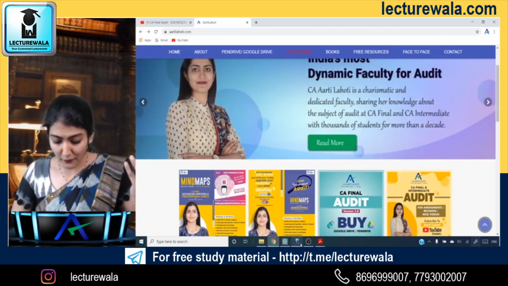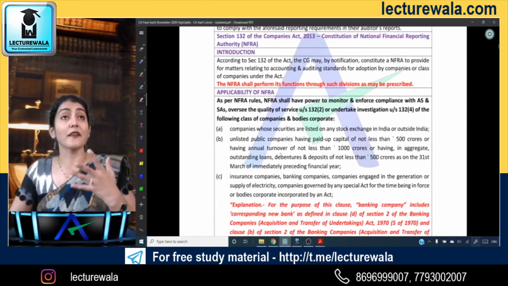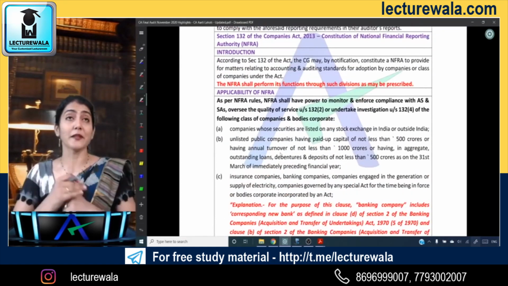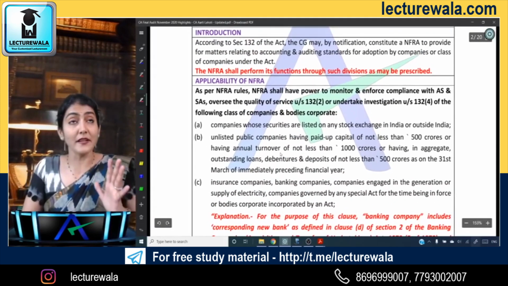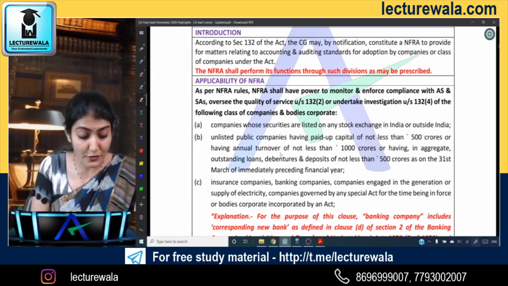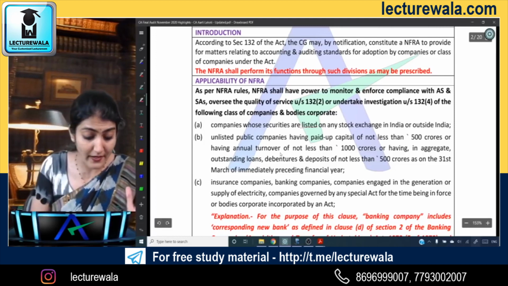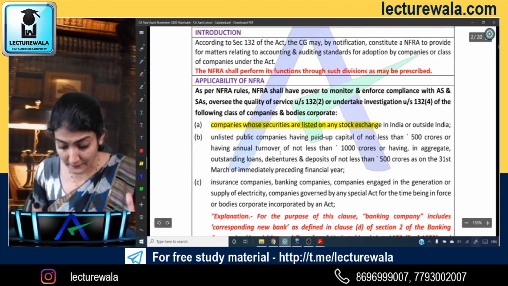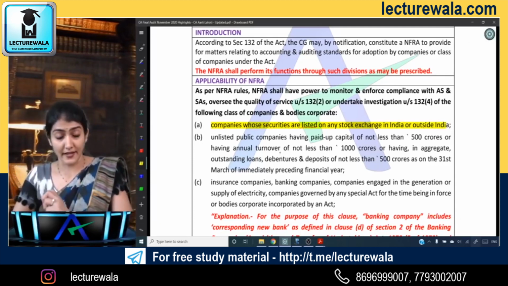Before we come to the mind maps, let us conclude with the discussion regarding NFRA. Which are the classes of companies to which NFRA provisions are applicable? One, as I told you, listed entities, listed on any stock exchange, whether in India or outside India.